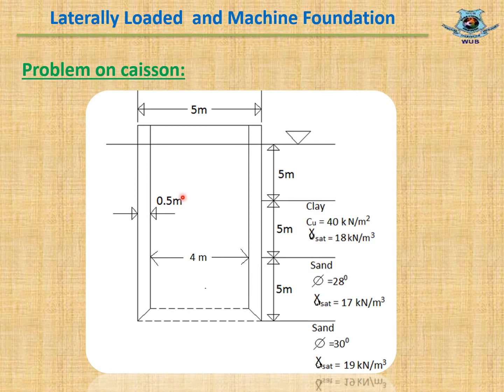This is the figure of the caisson of the same question. Here, the outside diameter of the caisson is 5 meter and the inside diameter is 4 meter. The depth of the caisson below the water is 15 meter. The properties of the soil are also attached with the figure. The wall thickness of the caisson is 0.5 meter.